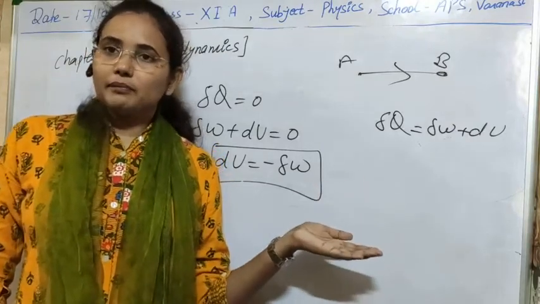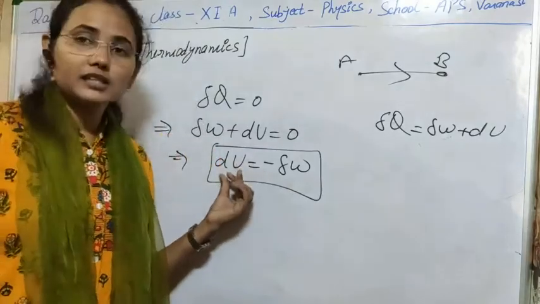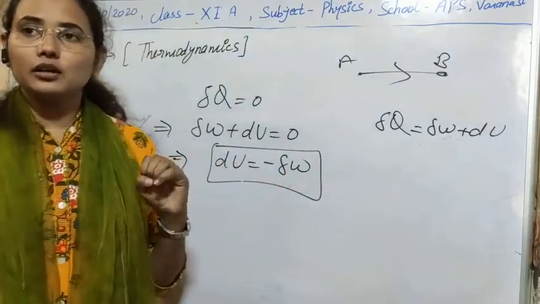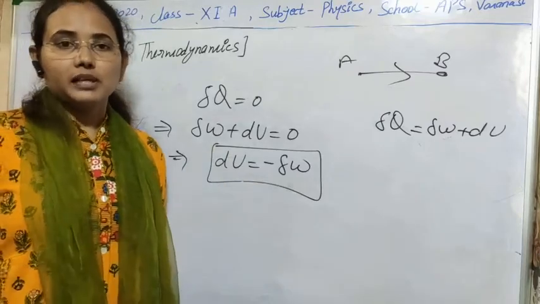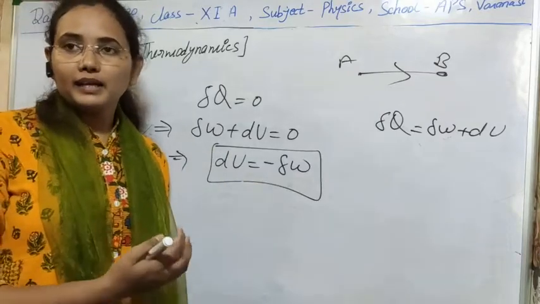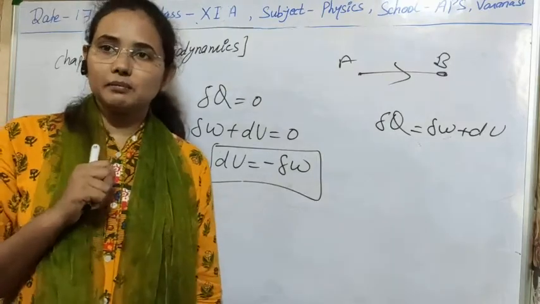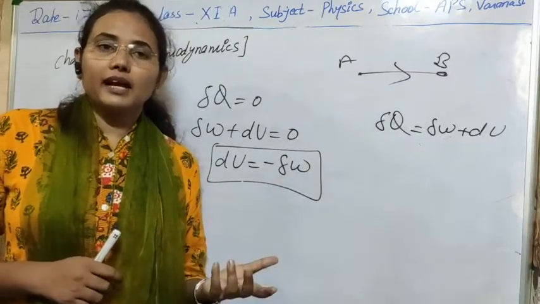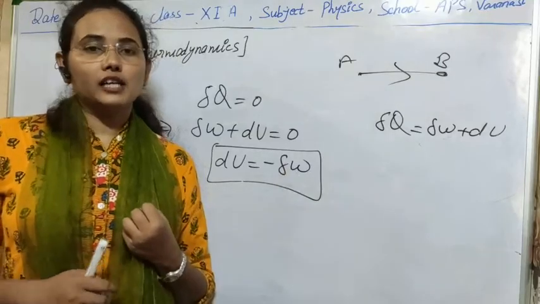So if heat transfer is not taking place and there is a change in temperature, there will be a change in internal energy, means internal energy is being used to do the work, we are obtaining work from the system, that's why here the negative sign. It also means that we are withdrawing the energy of the system.